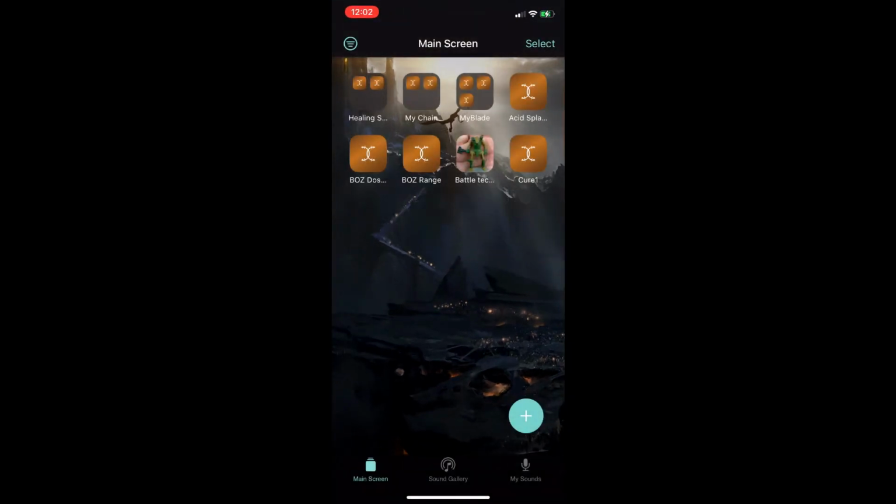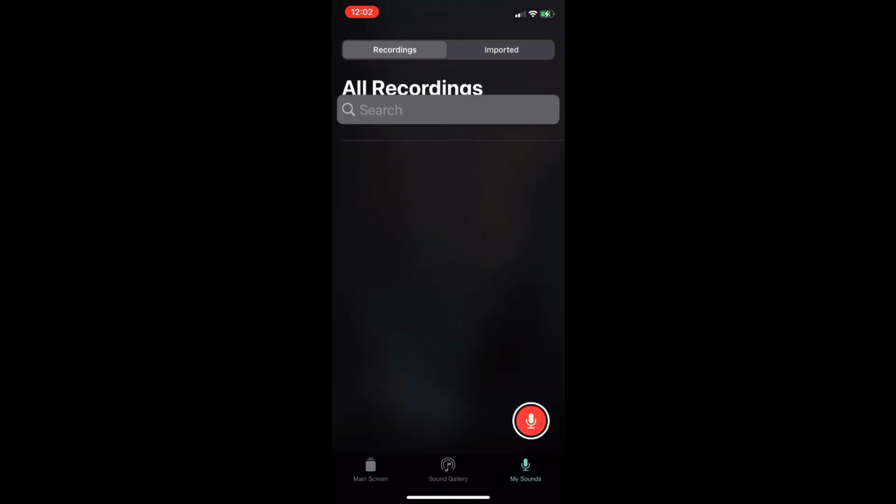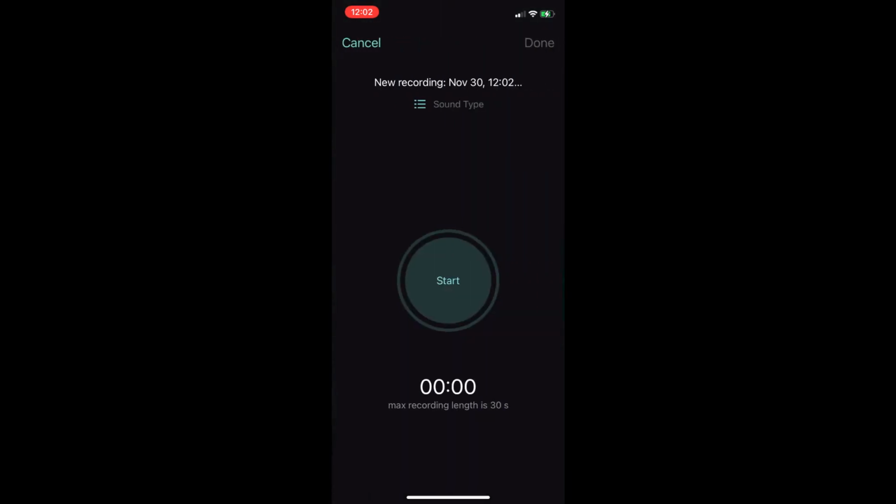In this tutorial, we're going to walk through one of the premium features, which is recording your own voice. From the main screen, you'll see My Sounds in the bottom right corner. Choose it. You'll see Recordings and Imported options on the top. The next section is Search, and once you have built a library of your own sounds, you'll be able to search them here. But you just press the red button to activate the recording option.